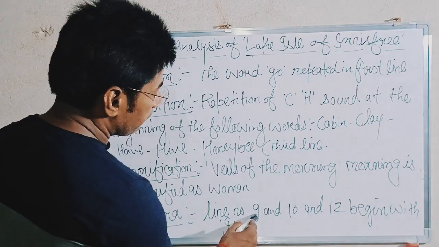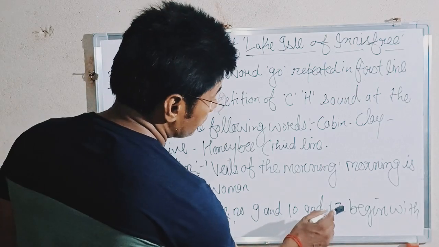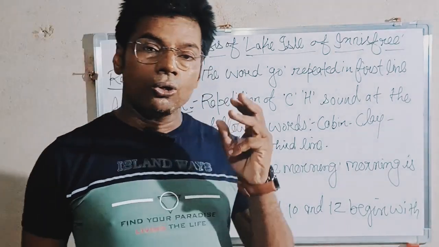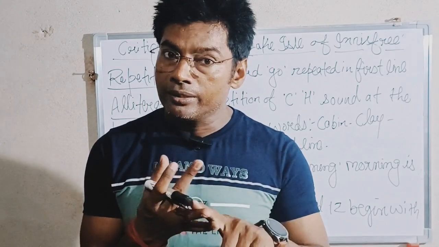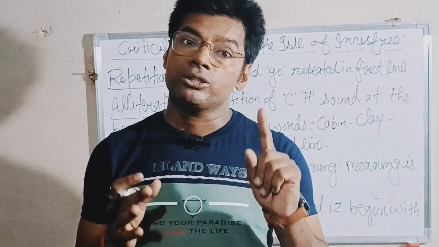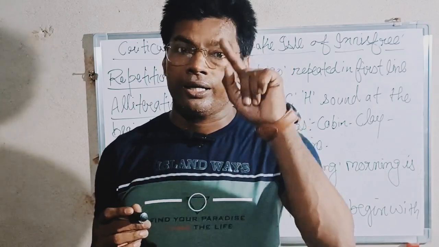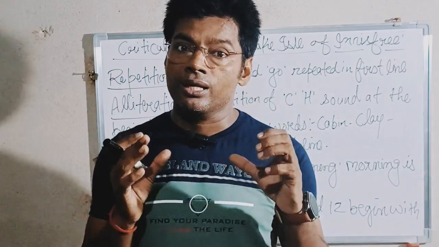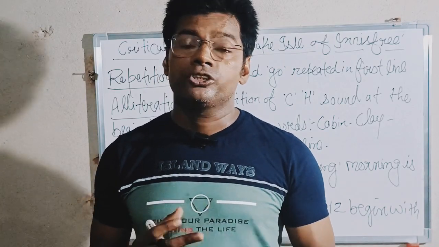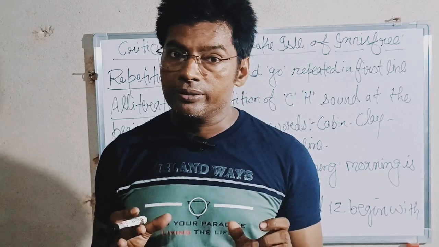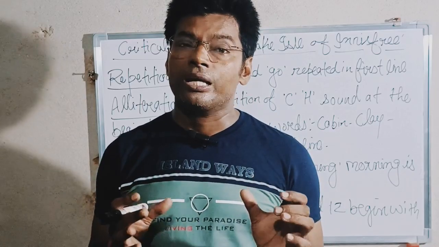Now see next, anaphora. If you look at line number 9, line number 10 and line number 12, you will find that all these 3 lines have begun with I. So if a certain line of a poem, or more than one line of a poem, begins with a certain word or certain phrase, it is called anaphora.